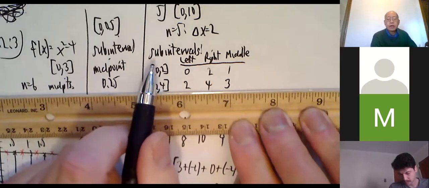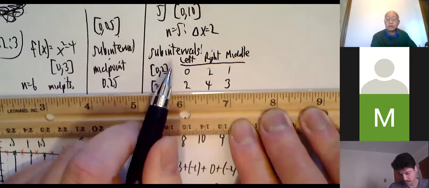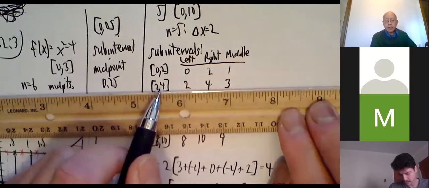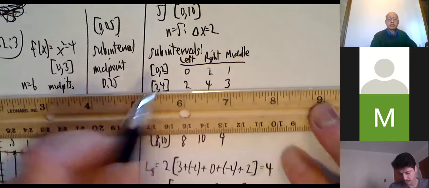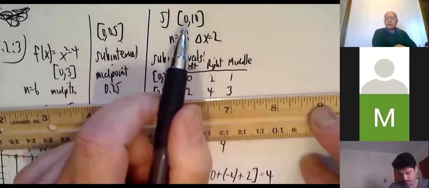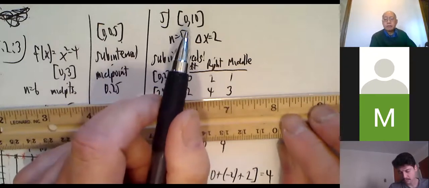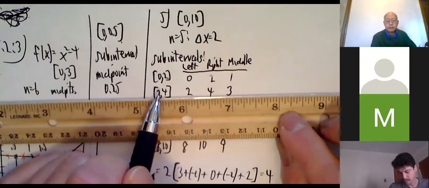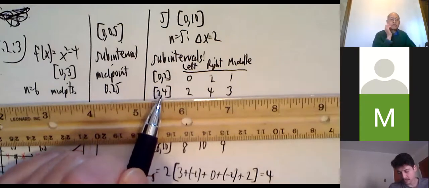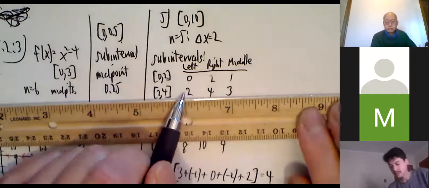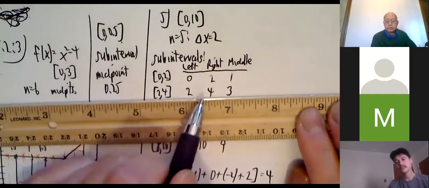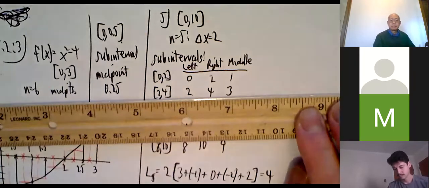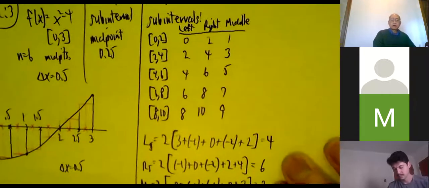This is a sub-interval. Keep in mind, each sub-interval is an interval itself. Okay? I mean, if I just say the interval from 2 to 4, that's a legitimate interval. The reason why we say sub-interval was the original interval was from 0 to 10. And we chop it up into 5 smaller sub-intervals, but they're intervals in their own right. Okay, 2 to 4. That's the interval. What's the left endpoint? 2. What's the right endpoint? 4. What's the midpoint? 3. And just keep doing all the way through.